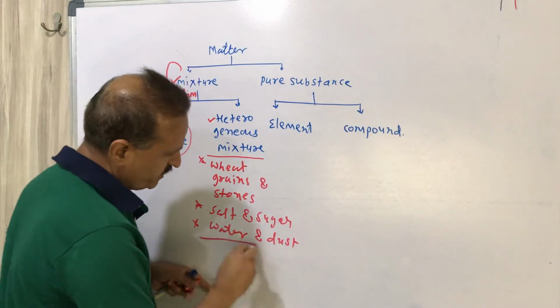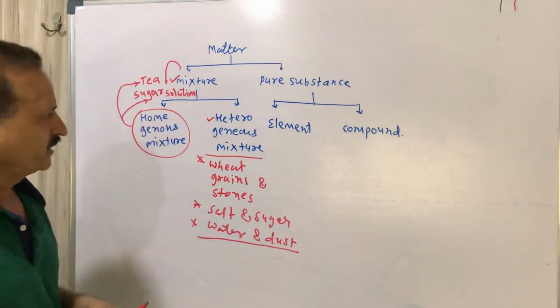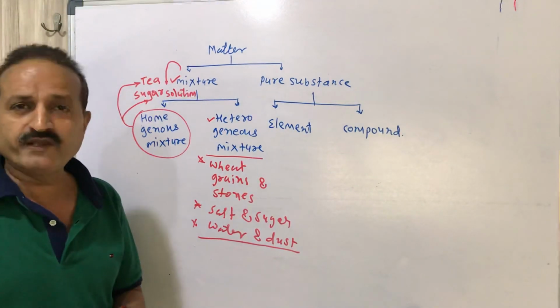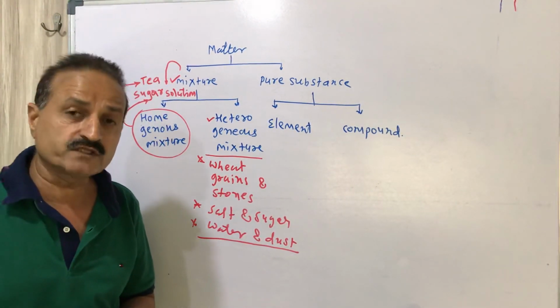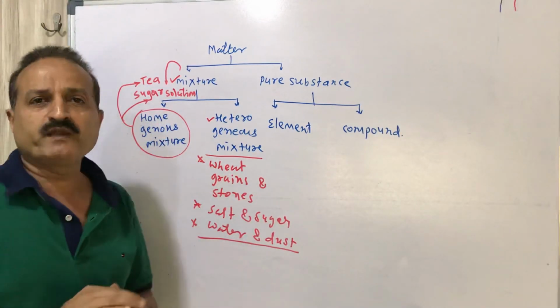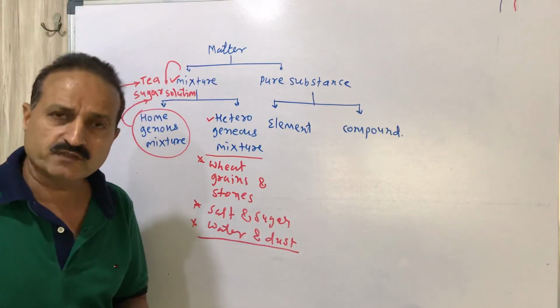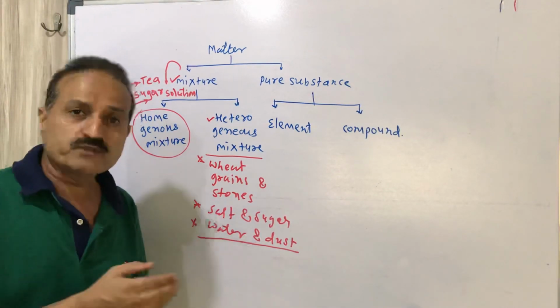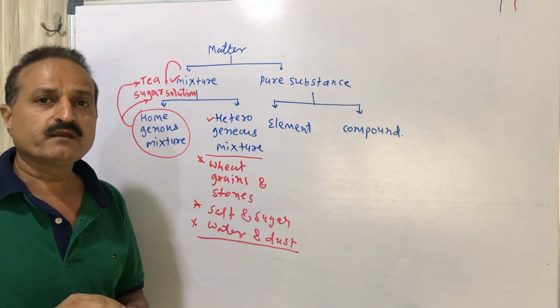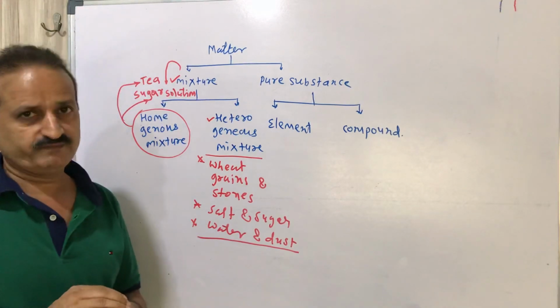These are examples of heterogeneous mixture in which components are not uniformly mixed with each other. The opposite explanation of homogeneous mixture will be heterogeneous mixture.